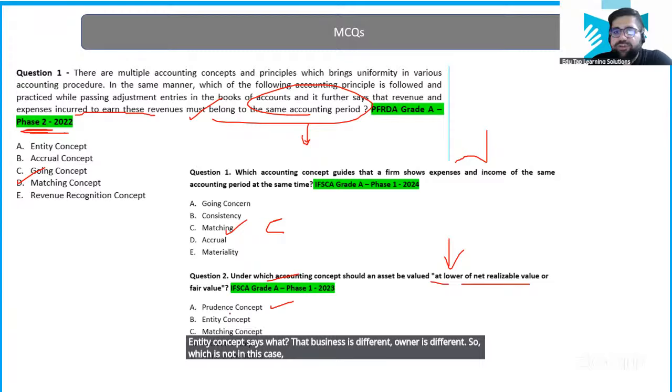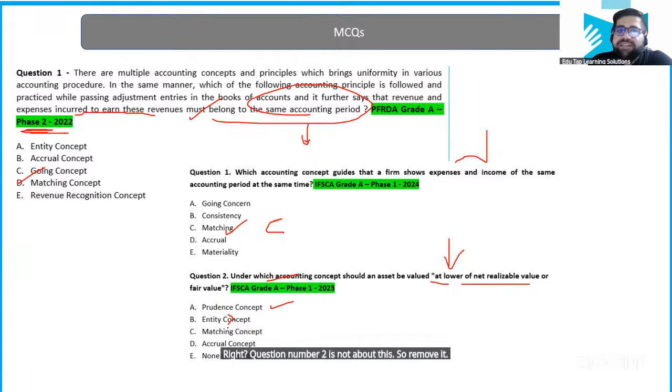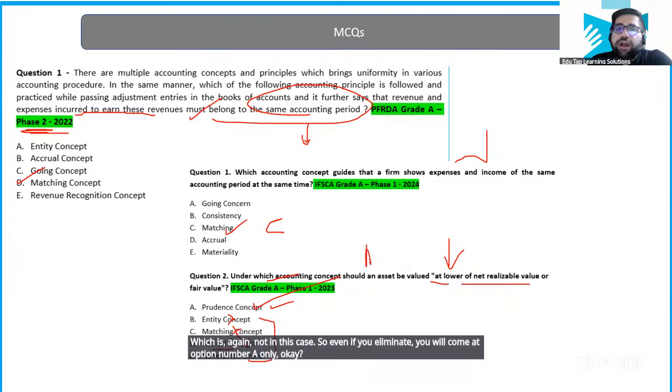Question number 2 is not about this, so remove it. Matching concept is about expenses and revenue to calculate the true profit, which is again not followed in this case. Accrual says that when your expenses and revenue are realized, then only you have to record it, which is again not in this case. So even if you eliminate, you will come at option number A only. In your accounting standards for inventory, you will understand this particular line as well.